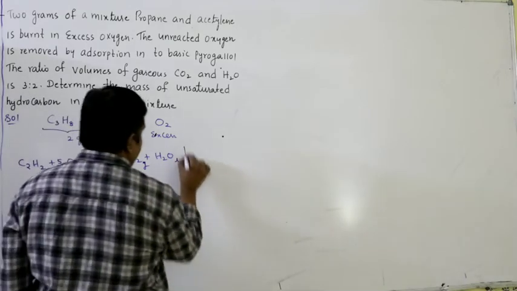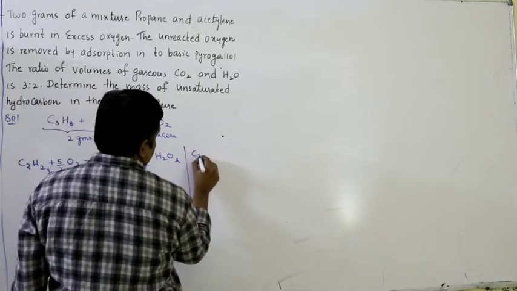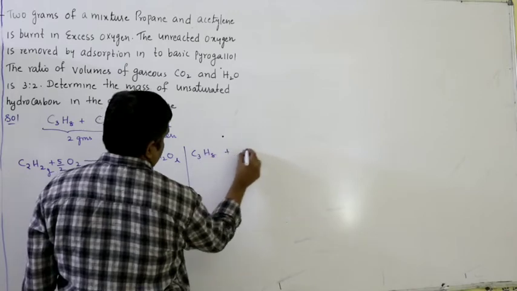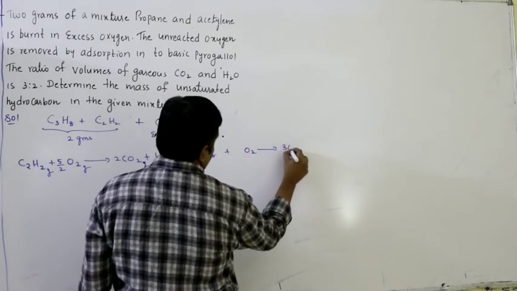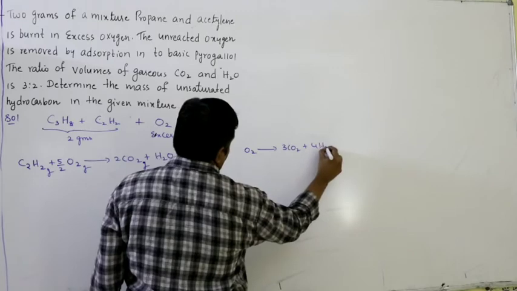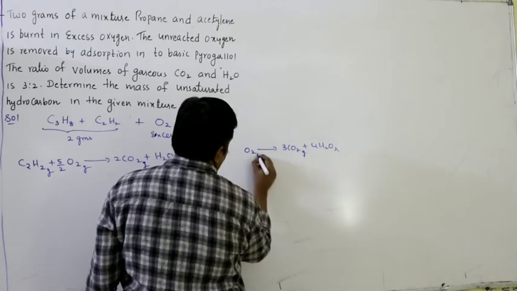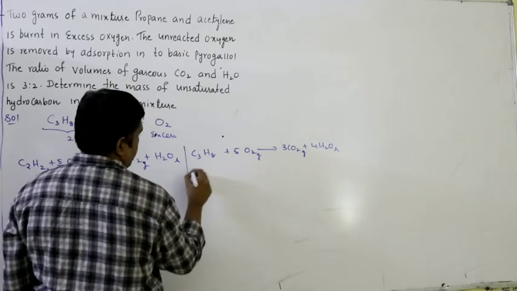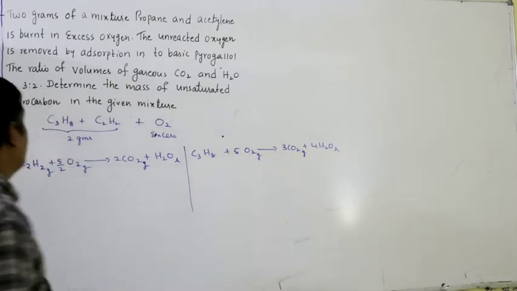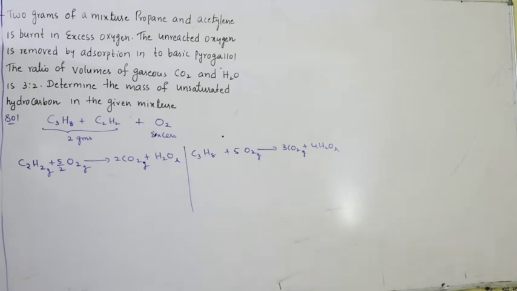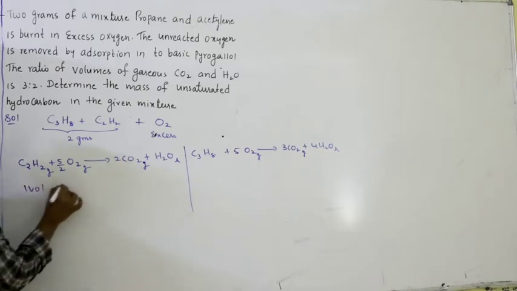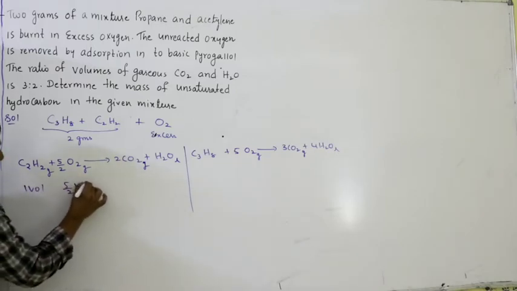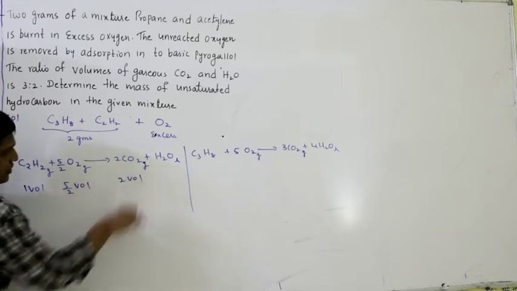Similarly, one more reaction we can write, that is propane, C3H8 plus oxygen, so 3CO2 plus 4H2O liquid, 4 plus 6, 10, that is 5, right? So volume ratios are given, both are gases. For gases volume ratio is nothing but mole ratio, right? So for one volume you will get 5 by 2 volumes and 2 volumes of CO2.